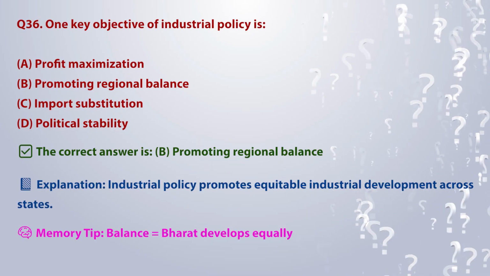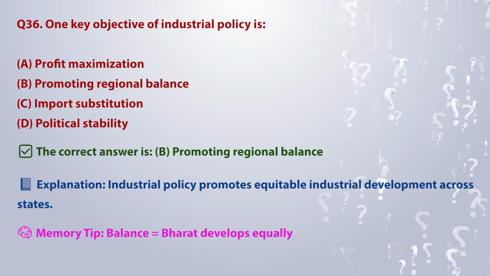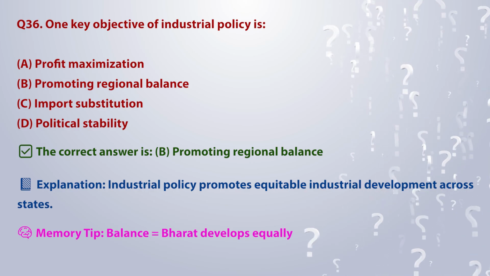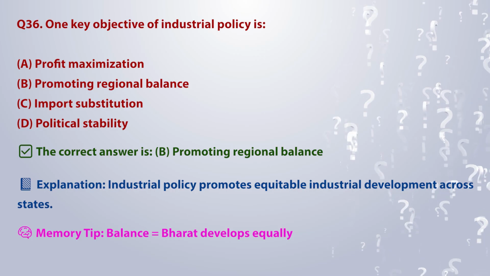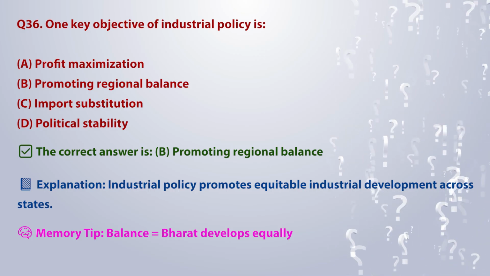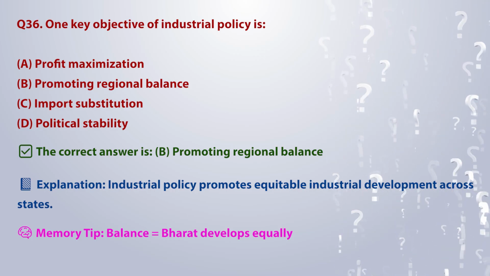The correct answer is B. Promoting regional balance. Explanation: industrial policy promotes equitable industrial development across states. Memory tip: balance is equal to Bharat develops equally.